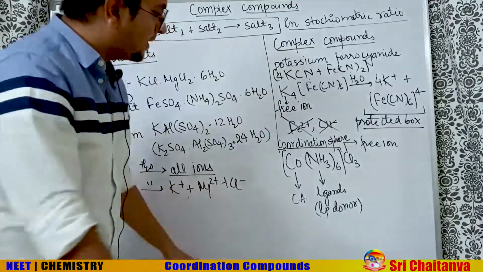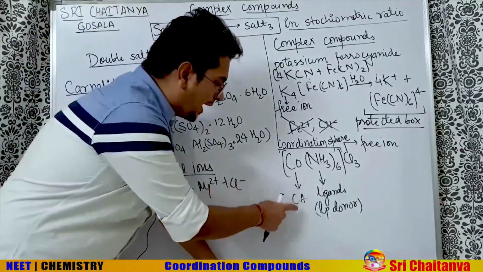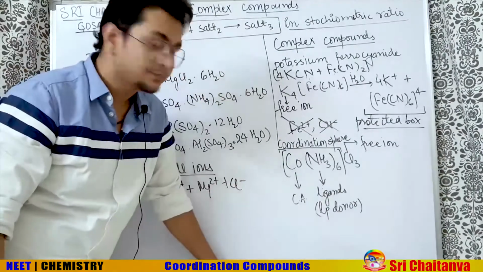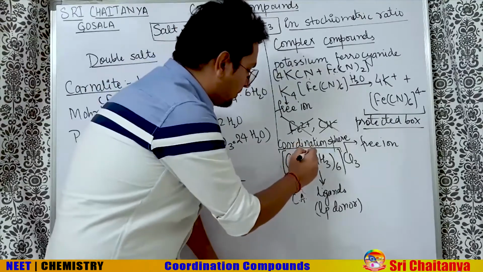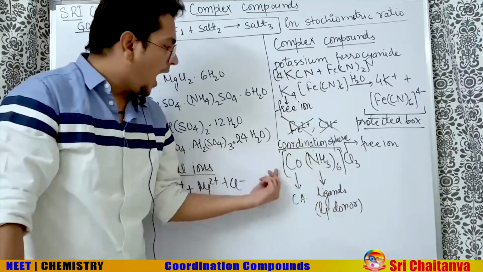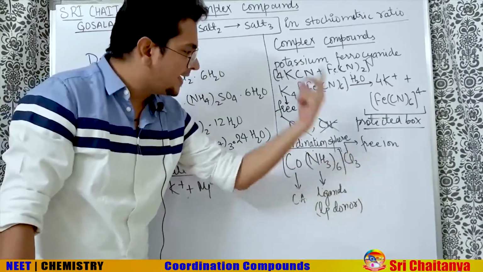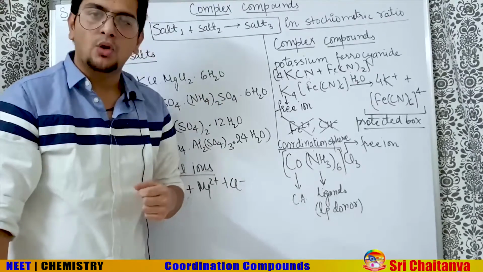Let us see one more example. We have this complex also, [Co(NH3)6]Cl3. Here, cobalt will be called the central atom. NH3 is a lone pair donor. NH3 donated the lone pair to cobalt, so it's a lone pair donor. We call it a ligand. Outside this box, we have Cl minus ion which will be called a free ion.